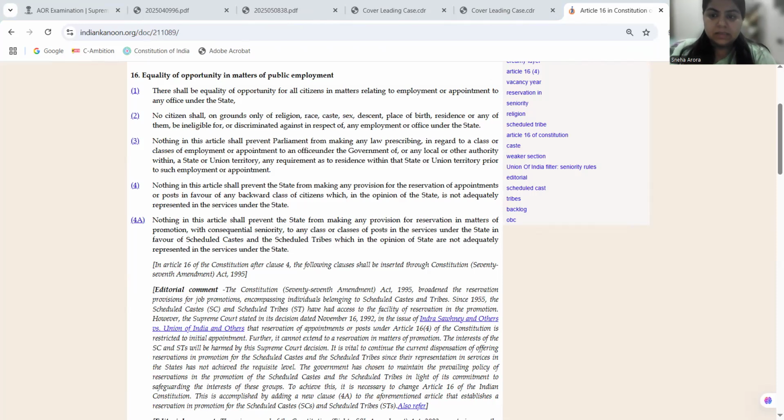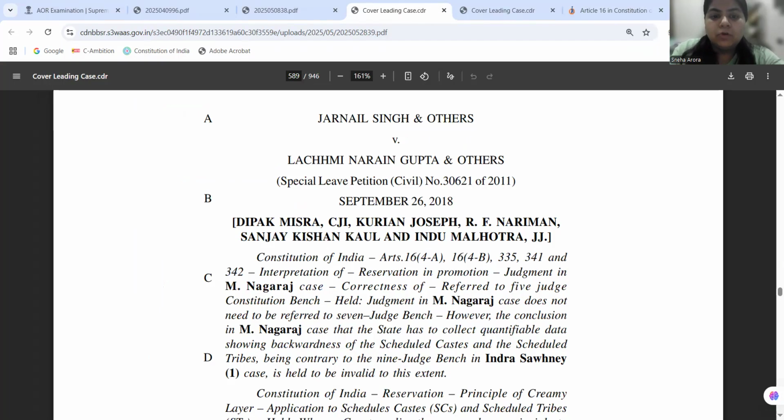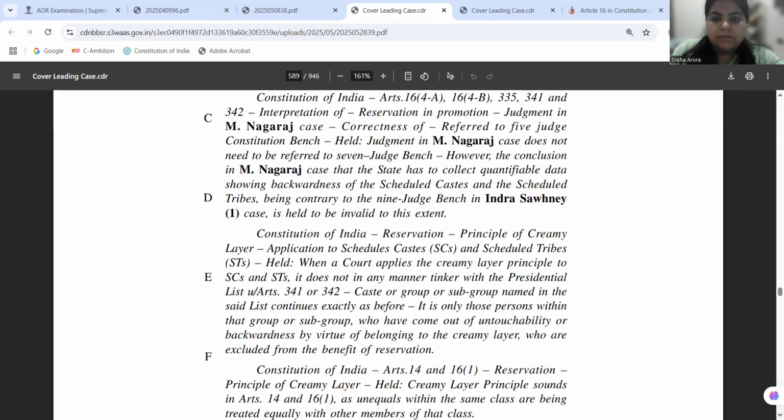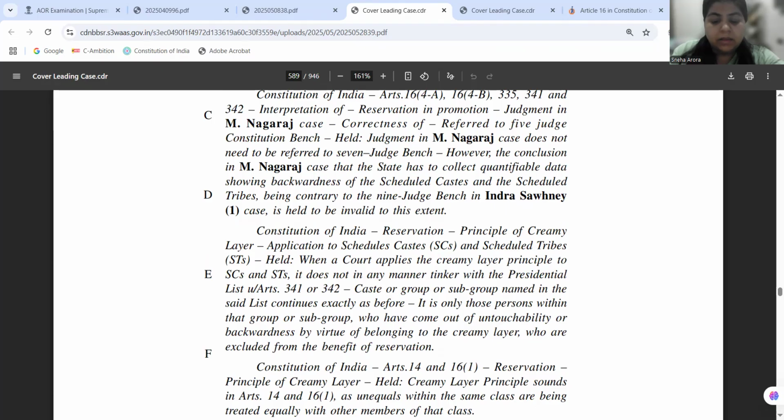So, in 2006, the court was again faced with the constitutional validity of amendments allowing reservation in promotion for SC/STs and backward communities. The Supreme Court in M. Nagraj upheld that reservation in promotion is valid, but there are three conditions that should be fulfilled. Number one, you should prove that there is backwardness. So some quantifiable data has to be used to prove the backwardness.